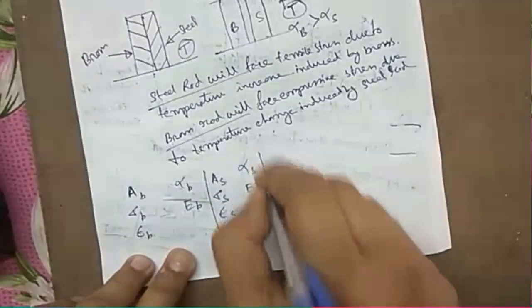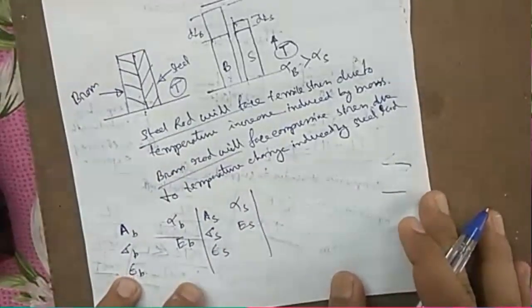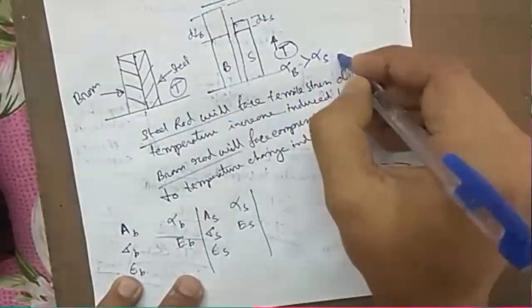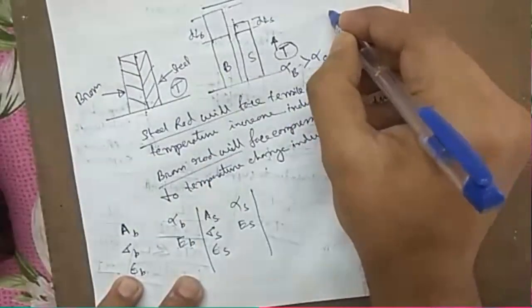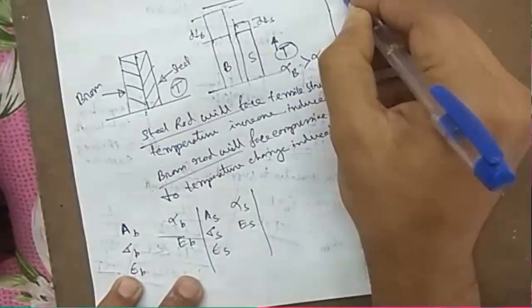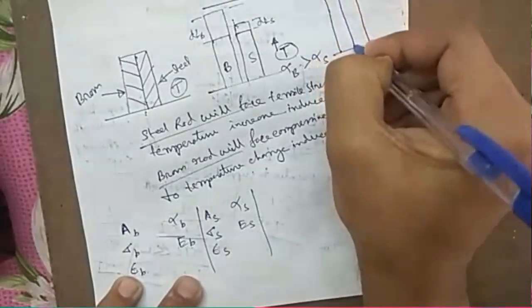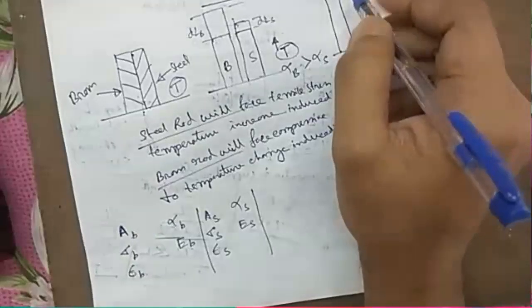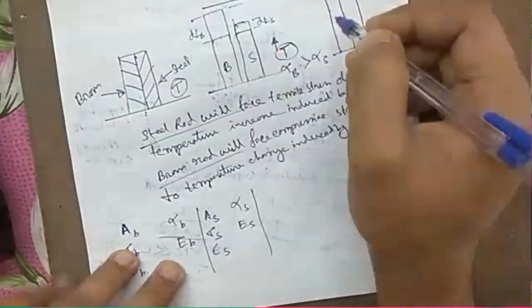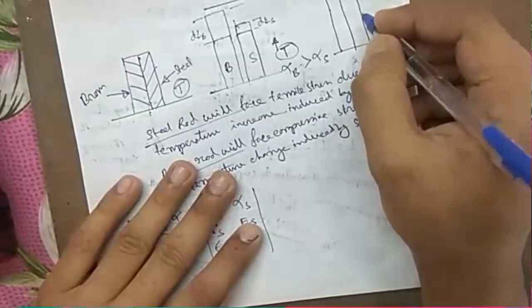Now as we can see in this figure, finally these two bars will reach up to a certain value which is bigger than the expansion of steel rod.